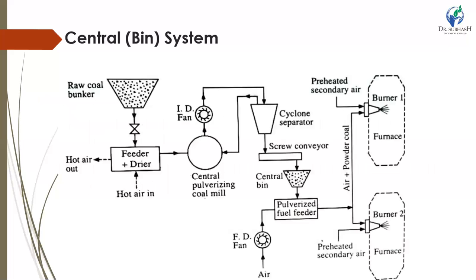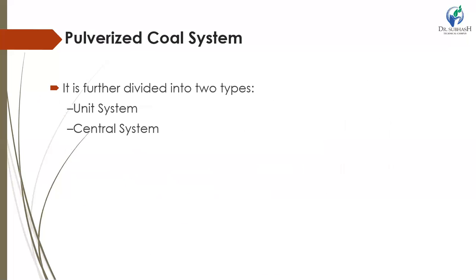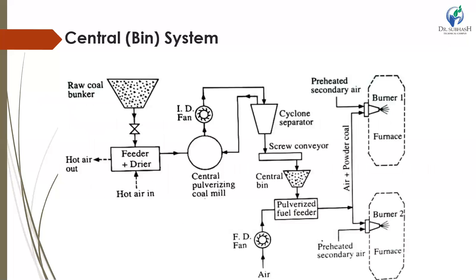central system. It is also called the bin system. The arrangement of the bin system is shown in the figure. The main parts are raw coal bunker, feeder plus dryer, ID fan, central pulverizing mill, cyclone separator, screw conveyor, central bin, pulverized fuel, FD fan, burner 1 and burner 2.